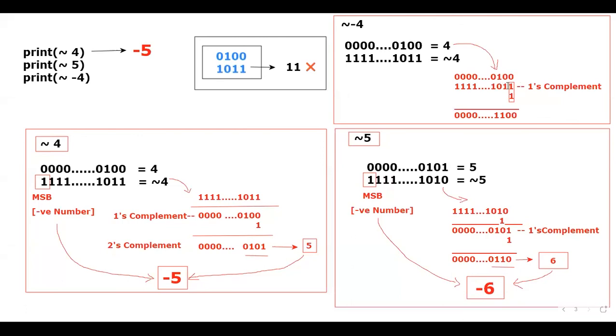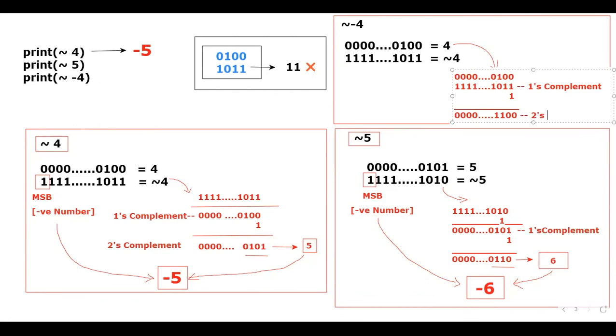Okay, now tell me what is 1 plus 1? 0. Again 0. Next, what is the carry? 1. The carry is 1. Now tell me what is 1, 0, 1. 0, 1, 1. That's how the calculation will happen. This is the 2's complement. I'll just consider this is the 2's complement.